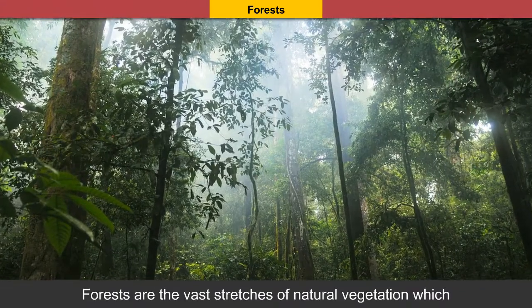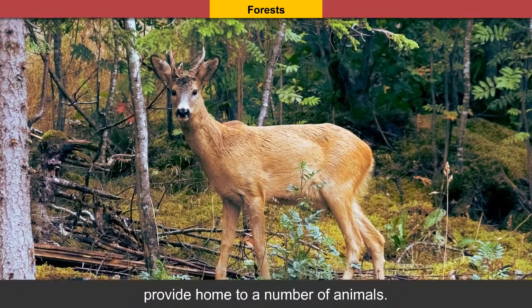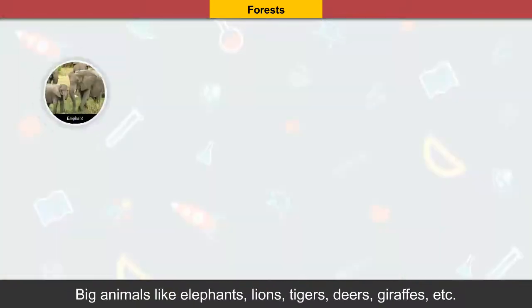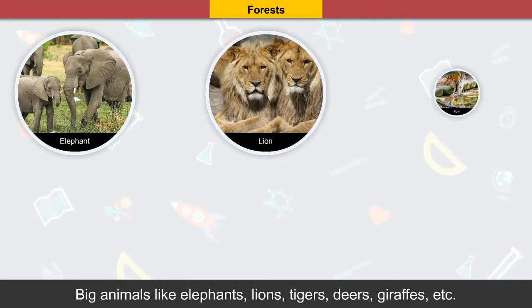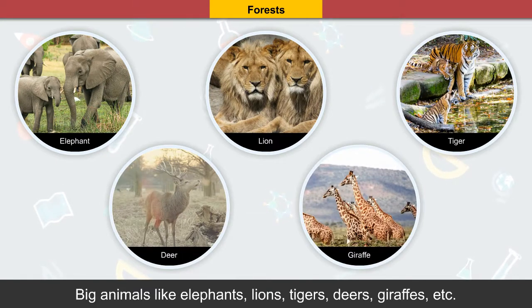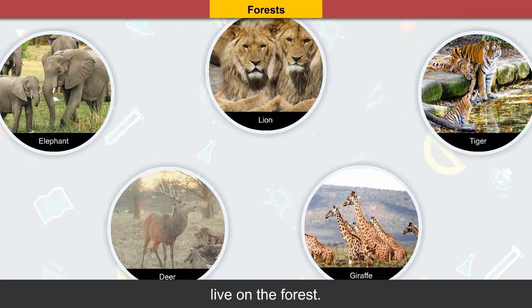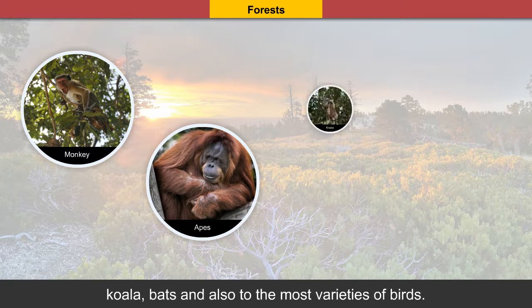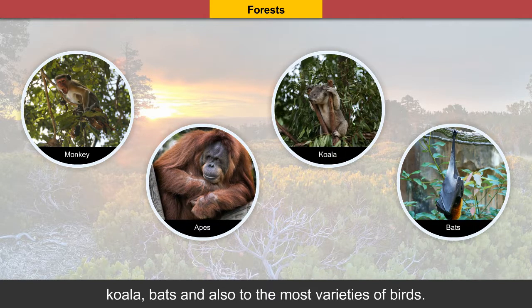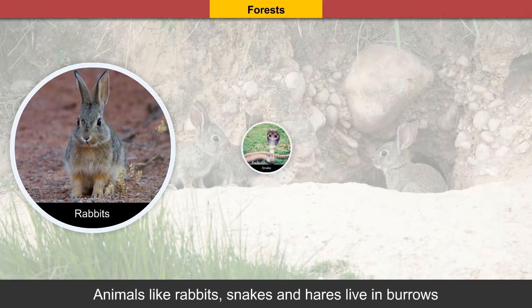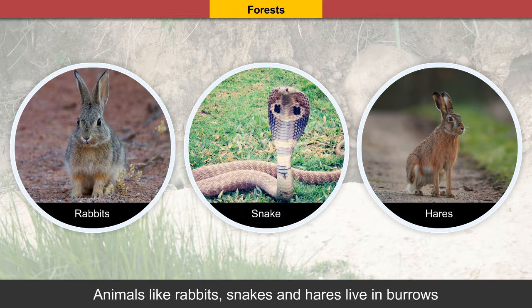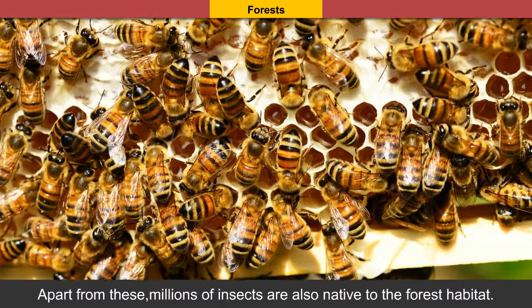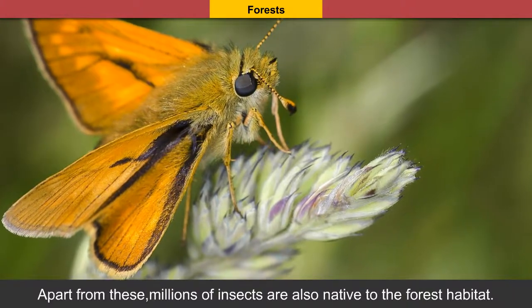Forests. Forests are the vast stretches of natural vegetation which provide home to a number of animals. Big animals like elephants, lions, tigers, deers, giraffes, etc. live in the forest. The trees give shelter to animals like monkeys, apes, koala, bats, and also to the most varieties of birds. Animals like rabbits, snakes, and hares live in burrows. Apart from these, millions of insects are also native to the forest habitat.